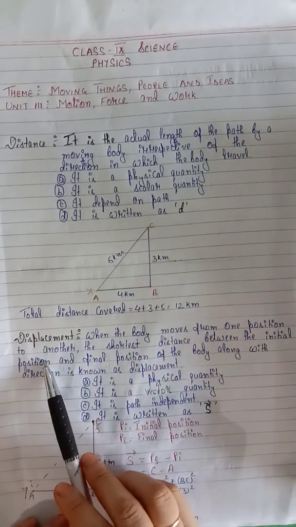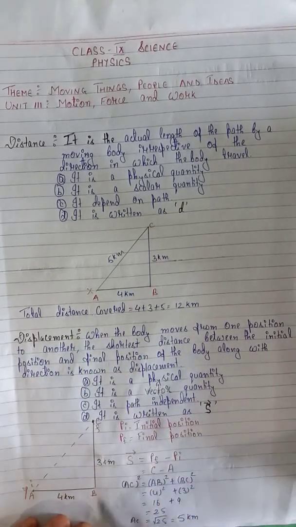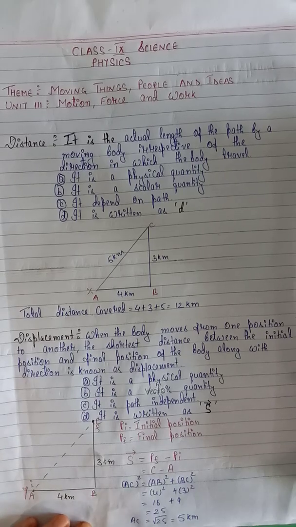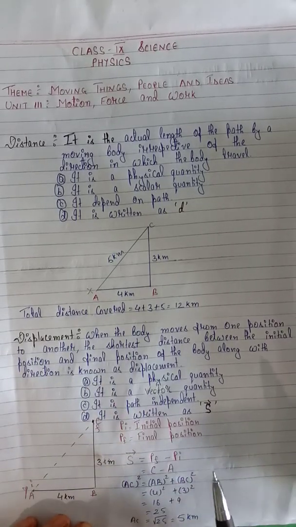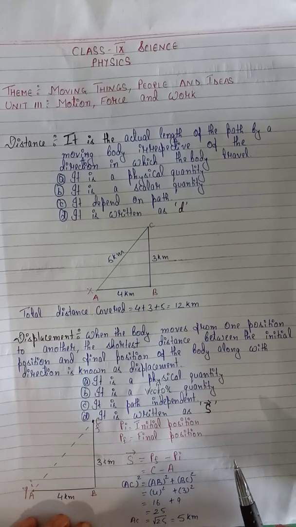What is initial position? Initial position is the point from where the journey started, and the final position is the point where the journey stopped.